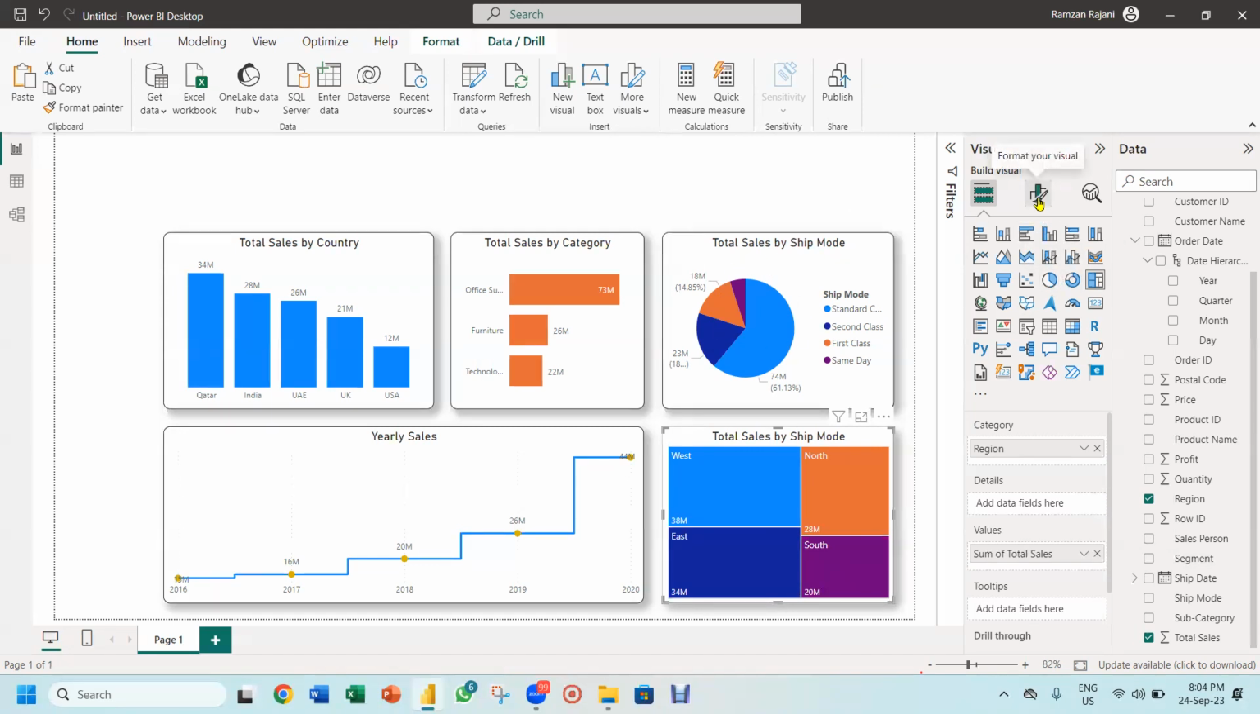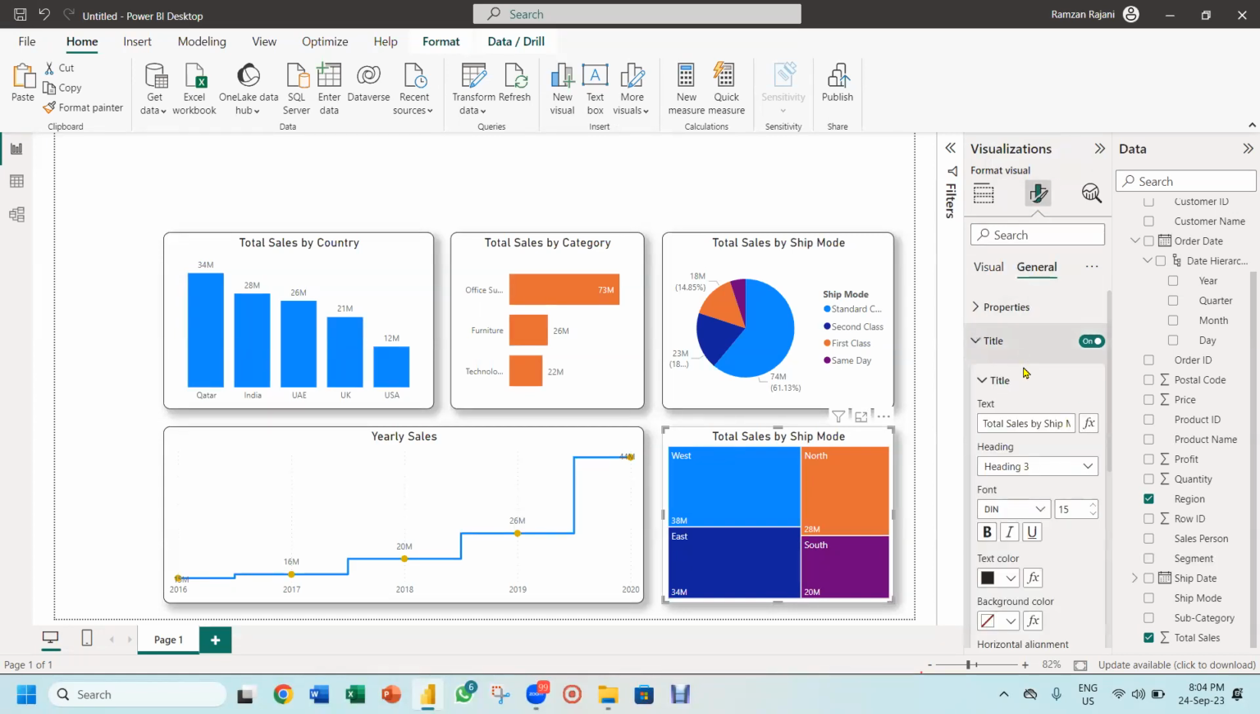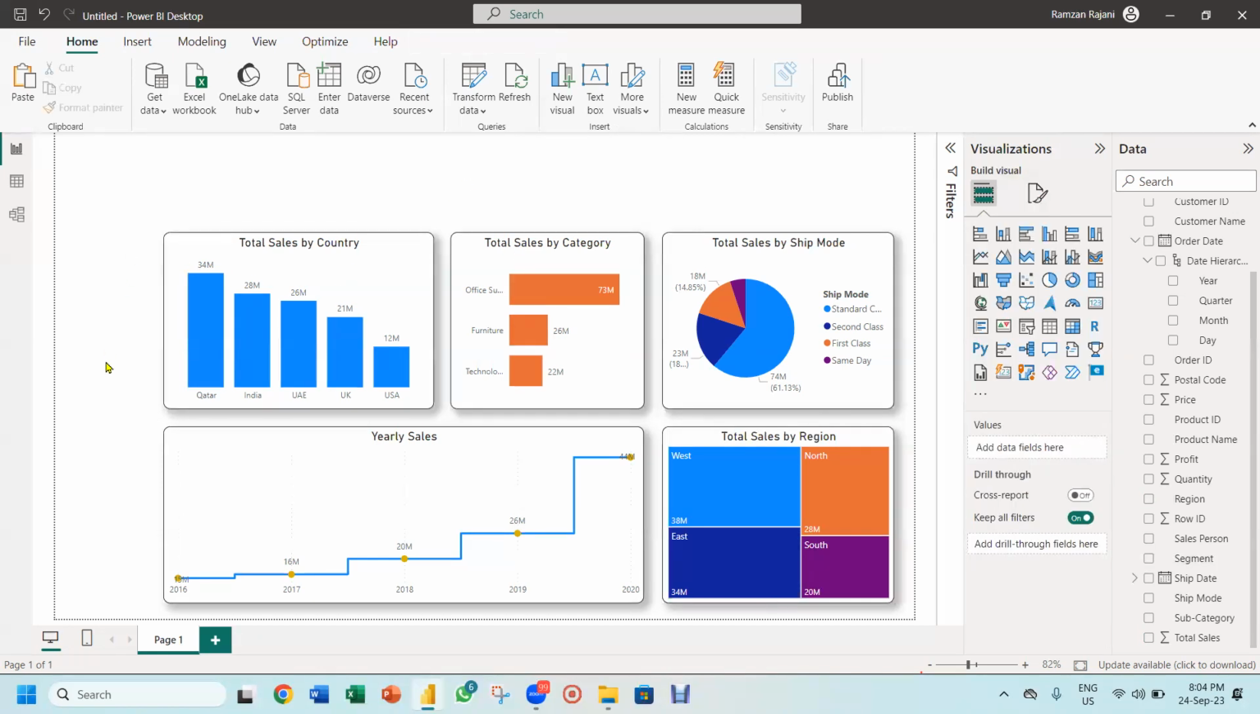I will change the title of it because this is my region wise. So I go to the title and I will say total sales by region. So it's very, very simple. Now what? Now on the left hand side, I wanted to show total sales, count. I want to show average sales. How do we do that? It's amazing. You see how I do.